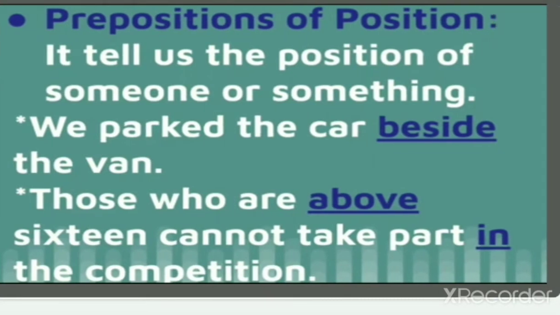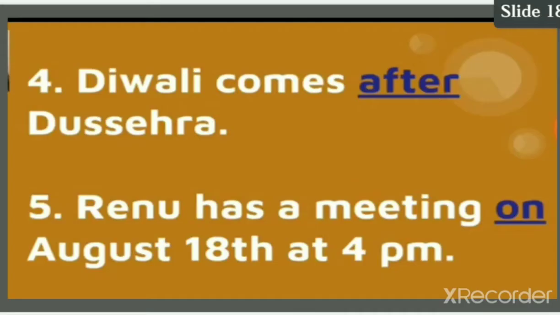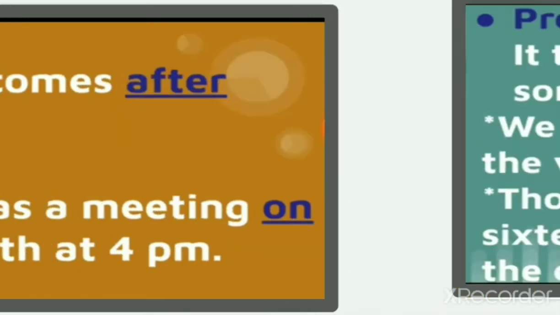Next, we have discussed the prepositions of place and time. Place means where the thing is kept, under, behind, between, over, at, in. And preposition of time shows at which time the thing is done, like at, after, today, on, before. These are the prepositions of time.